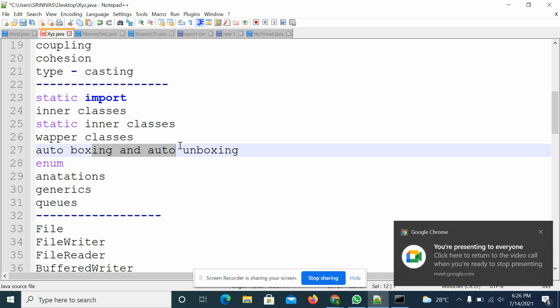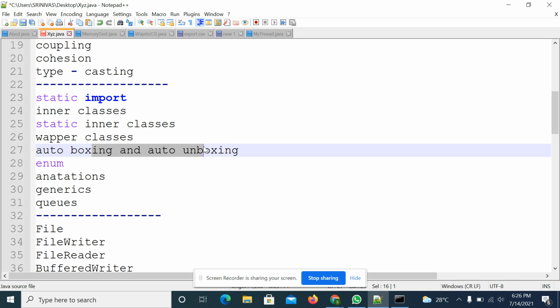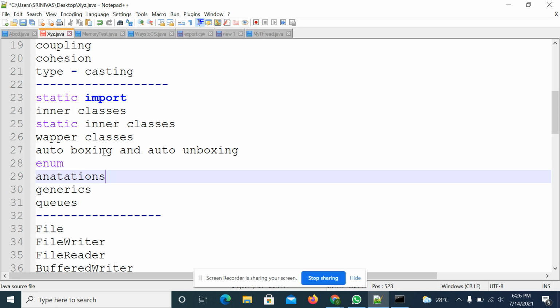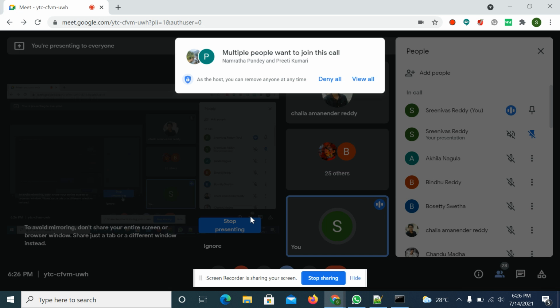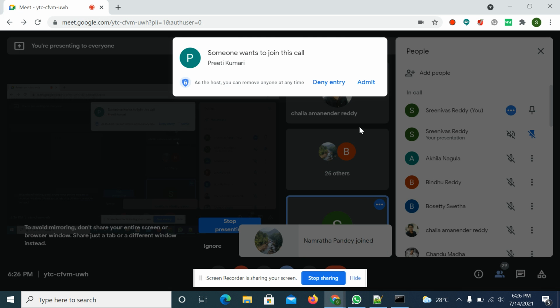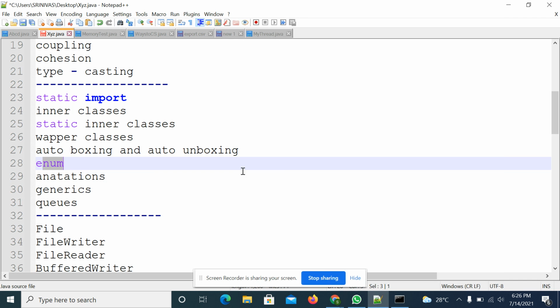So auto boxing and auto unboxing concept. If you are passing a primitive value, how it will be converted into wrapper type. If you are passing a wrapper value, how it will be converted into integer type, class type. So that is auto boxing and auto unboxing, right? Then enum: to represent a group of constants we will use the enum keyword, right? So that one also.